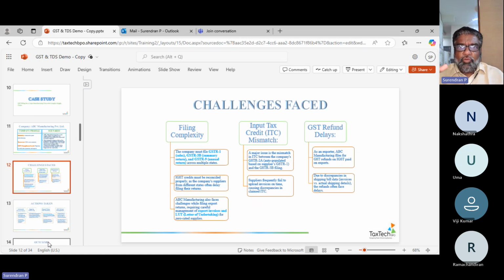And they have to do a daily accounting system. They must be using a particular software, which could be Tally, SAP, QuickBooks, anything of that nature. So the challenge in this taxation is that they have to see how the filing has to be done accurately, day by day. If you miss one particular part, you refer back to your accounting principles.